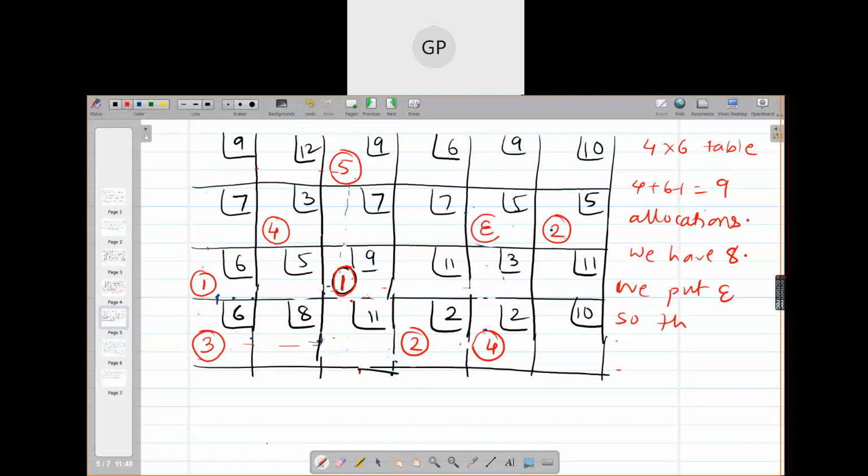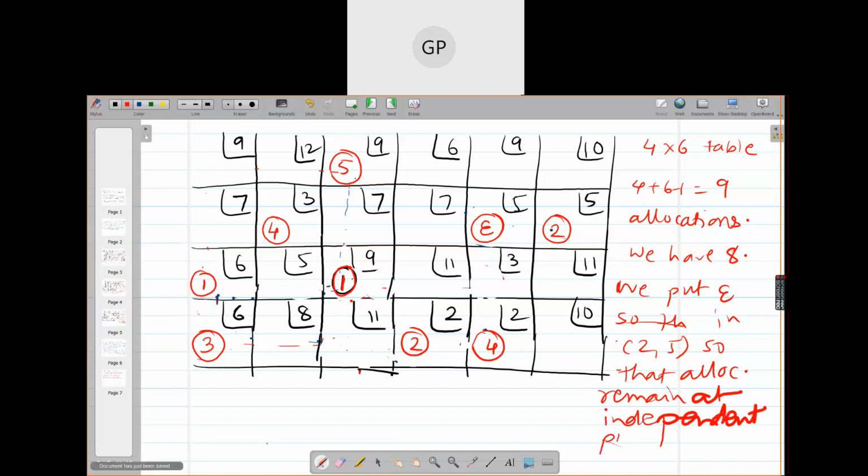So I can put an epsilon here in 2, 5 so that allocations remain at independent positions. Is there any loop formed? No. Okay, so now you will have the values of UIs and VJs to calculate.